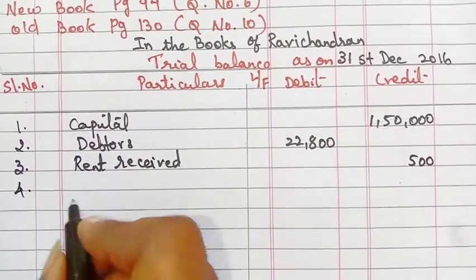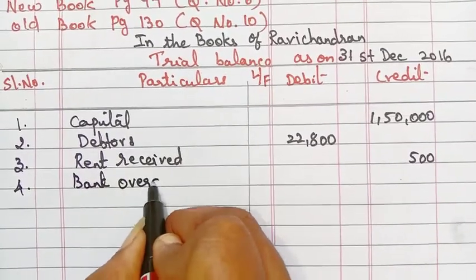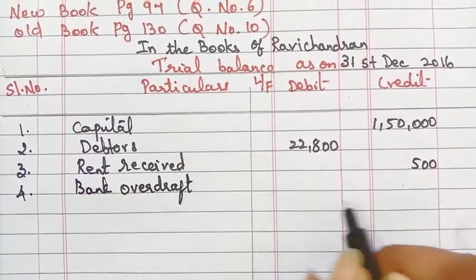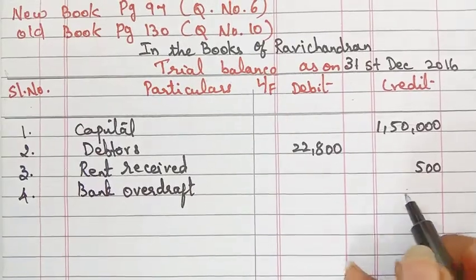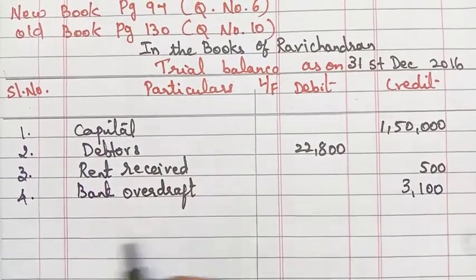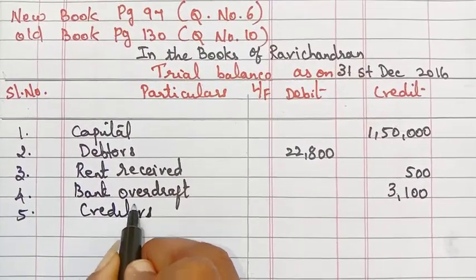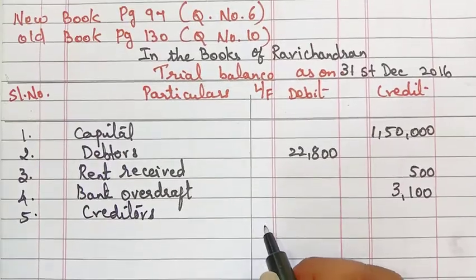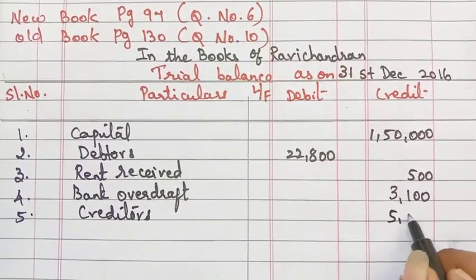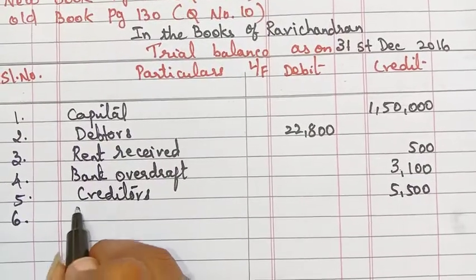Next, the fourth one, bank overdraft. Bank overdraft is a credit, it will come in the credit side as 3,100. Next, the fifth one, creditors. Creditors will come in the credit side as 5,500. Next, the sixth one, premises.